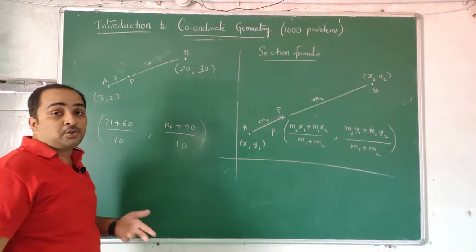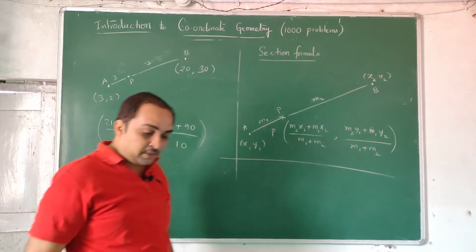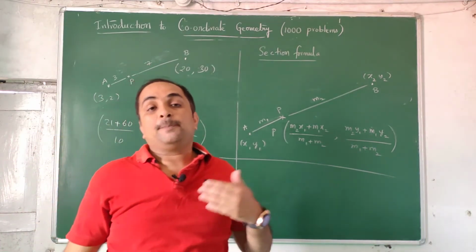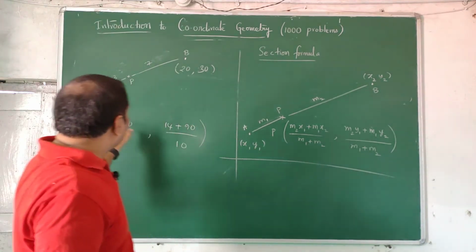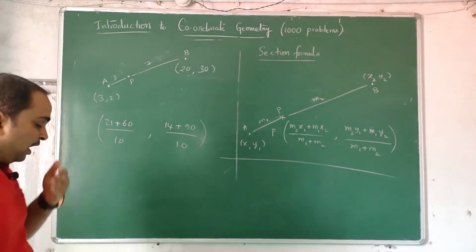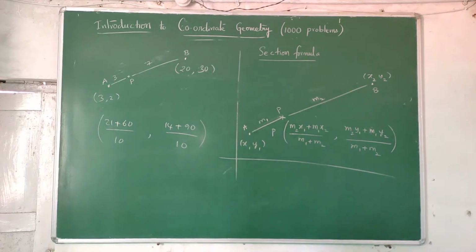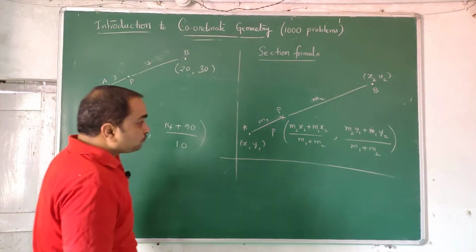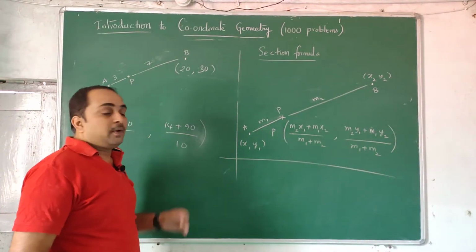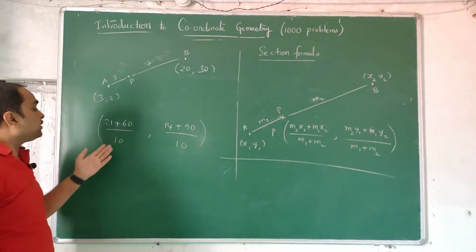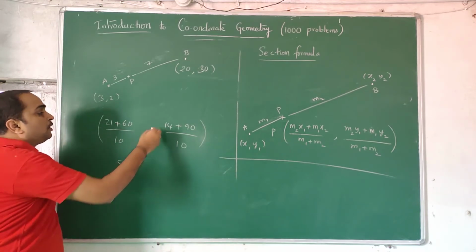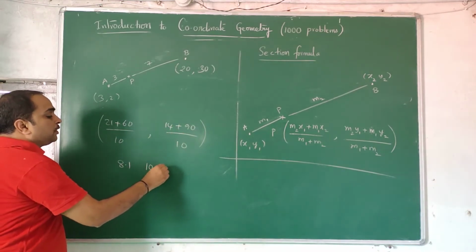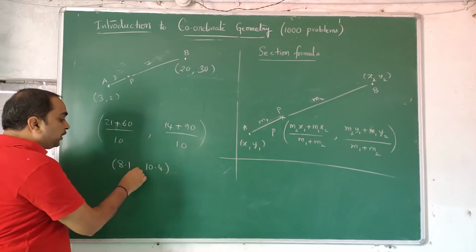Even that, if you want to swallow, professional students and those who are very strong in mathematics can even do this in their brain. Sorry for the disturbance. So this way you can do it very quickly, and whatever answer you got, 81 by 10, 8.1, 104 by 10, 10.4. We have actually not done a short trick, we have swallowed it.